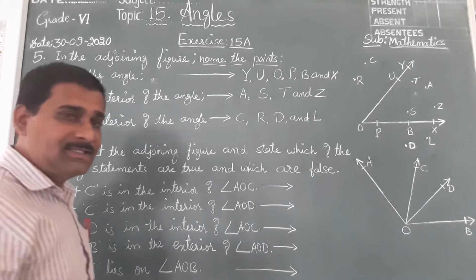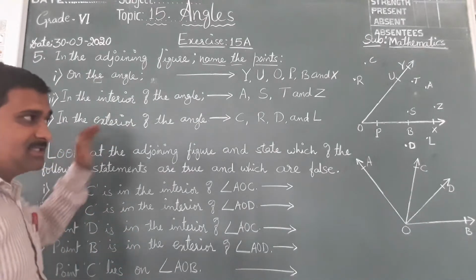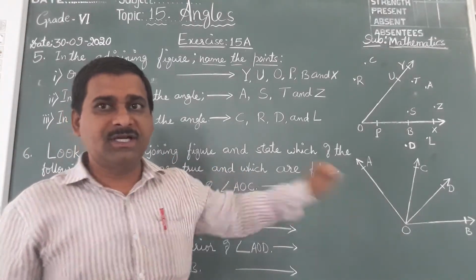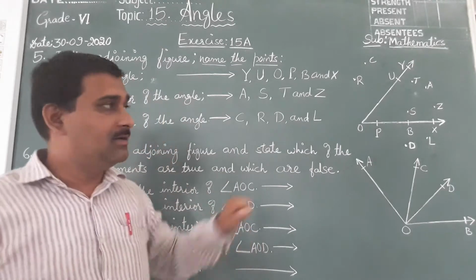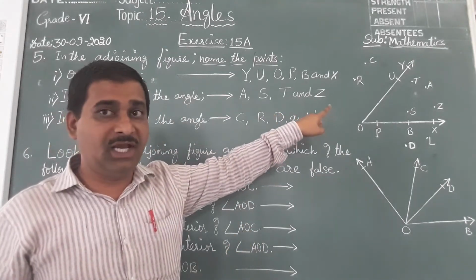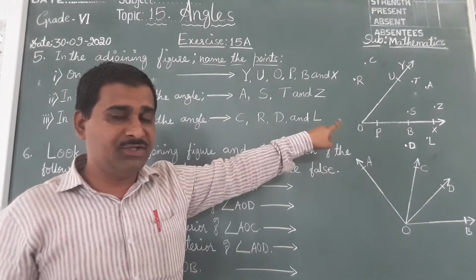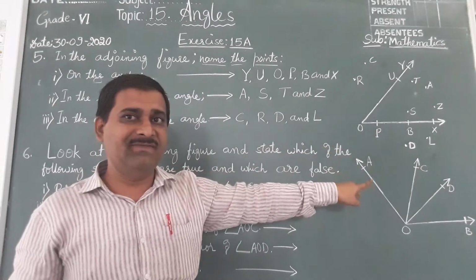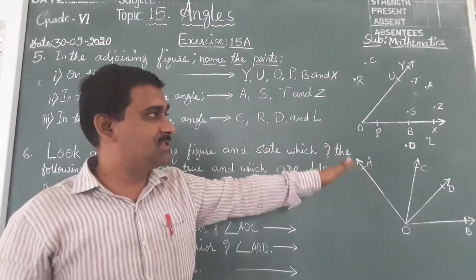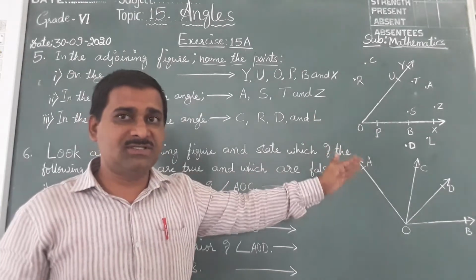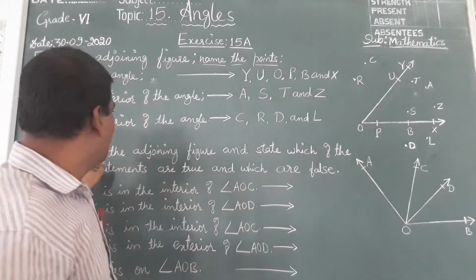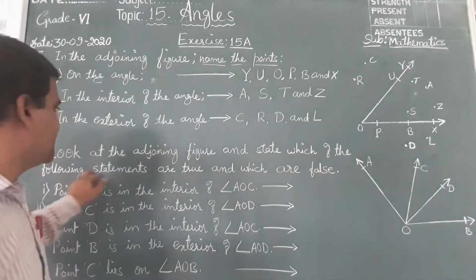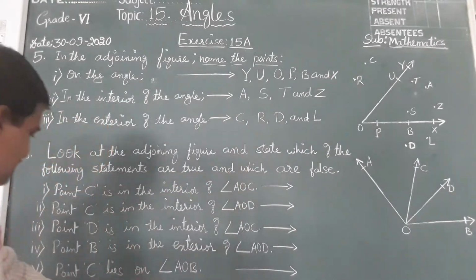Okay, let us start question number 6. That is completed. Look at the adjoining figure again. Children, I have instructed you yesterday. You should draw the figures neatly in your notebook by using a scale and pencil. Draw diagrams neatly with straight lines. For all the questions which have pictures, you should draw the pictures. Look at the adjoining figure and state which of the following statements are true and which are false. 5 statements are given.